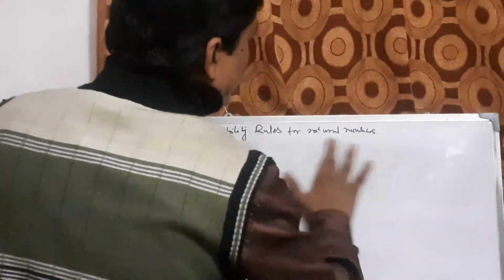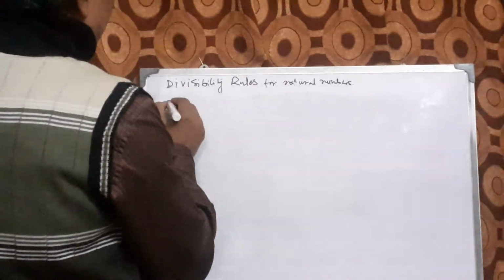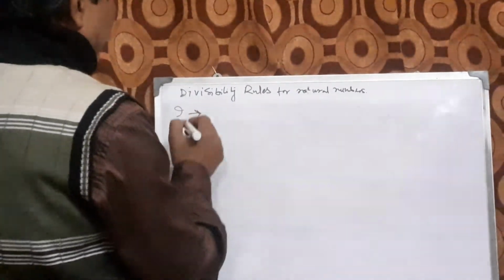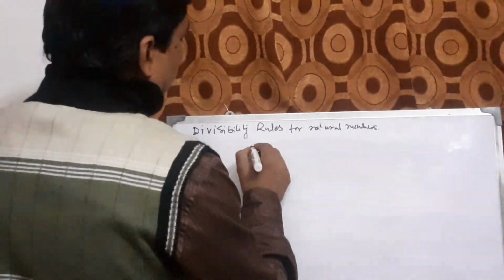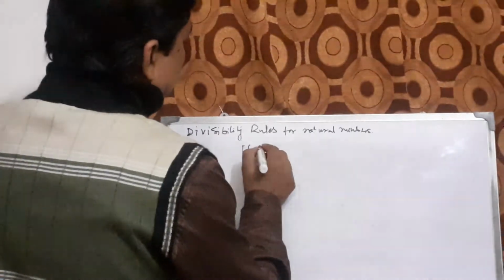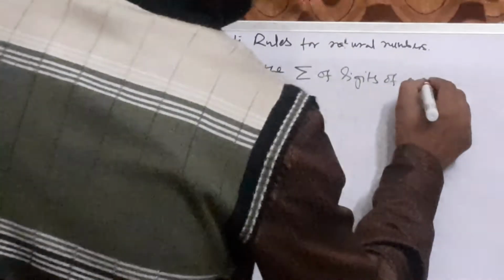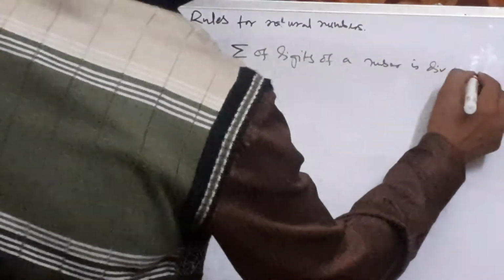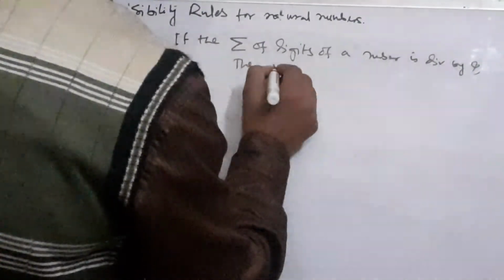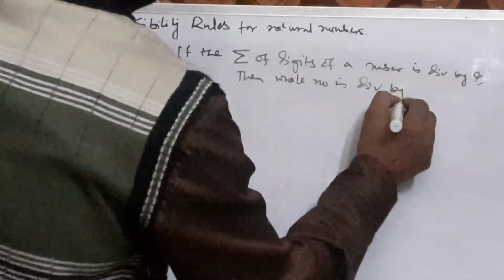Now let us come to divisibility by 9. If the summation of digits of a number is divisible by 9, then the whole number is divisible by 9.